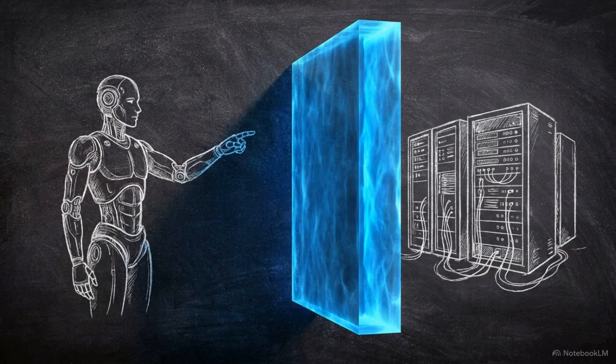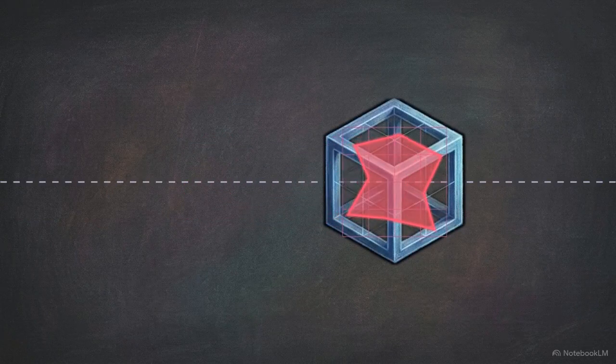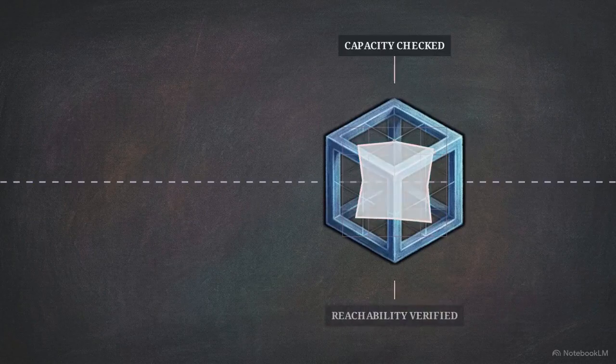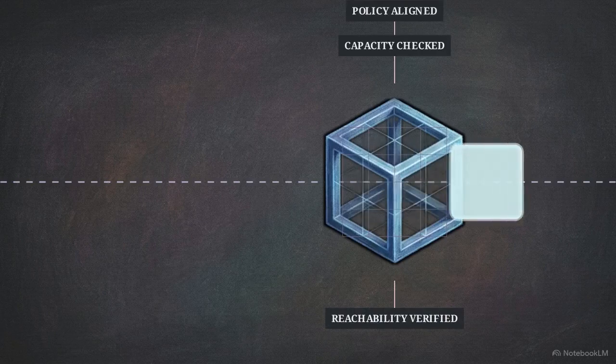We establish a strict, impassable mathematical barrier between the AI proposing an optimal action and the physical infrastructure actually executing it. Every command the AI generates must first physically project into a mathematical bounding box known as the safe set. The proposed action is reshaped to ensure it meets strict capacity limits, preserves network reachability, and complies absolutely with access control policies.